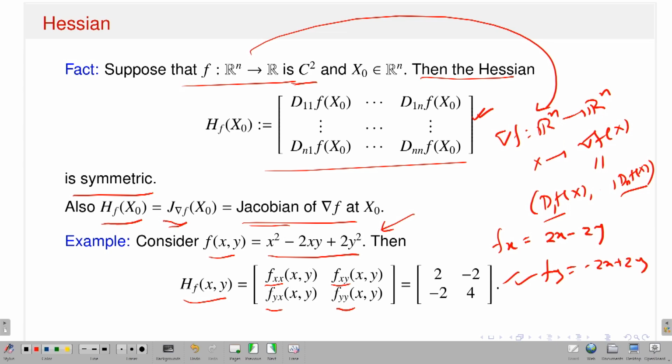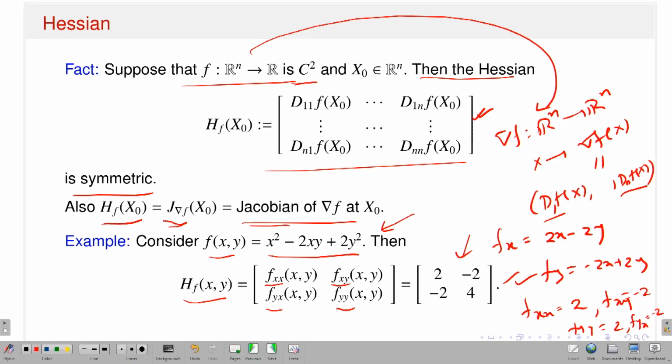So, I have fx, fy, they are very nice functions, they are continuous functions. Okay, first order partial derivatives. What is fxx? This is 2. What is fxy? This is again minus 2. What is fyy? This is 2, and what is fyx? That is minus 2. So, all are constant. So, that means all the second order partial derivatives exist and they are continuous. That means my function is in C2. So, therefore, the Hessian matrix should be symmetric, and that is exactly what is going on here. Okay. So, I think I should stop here.